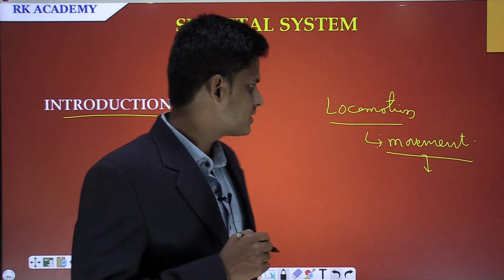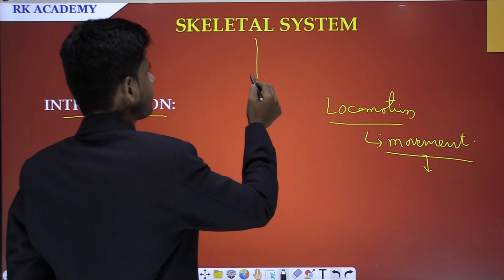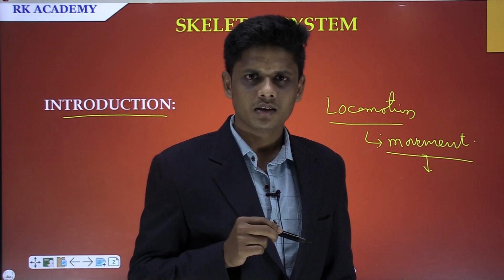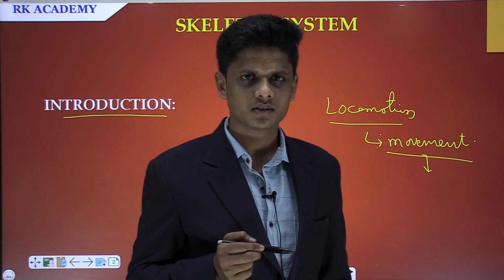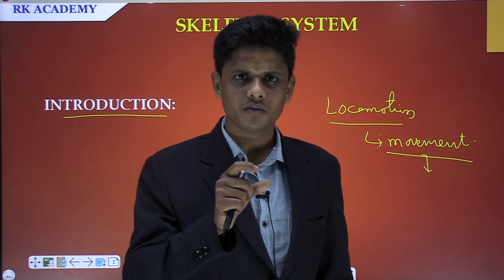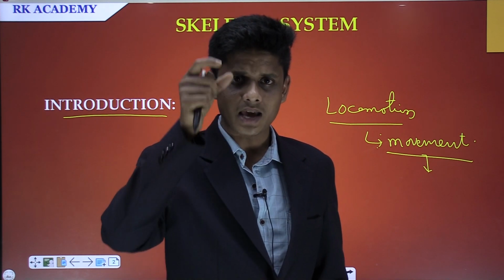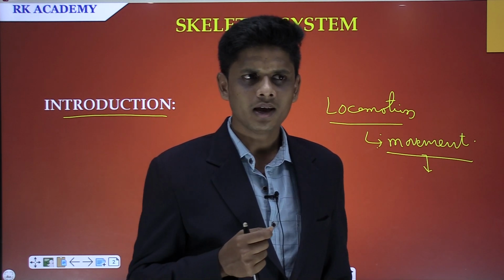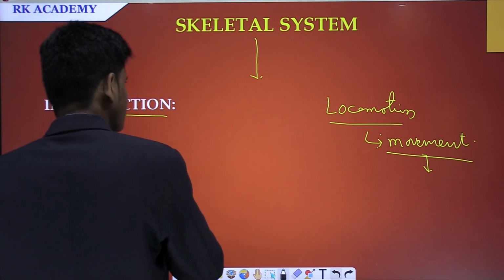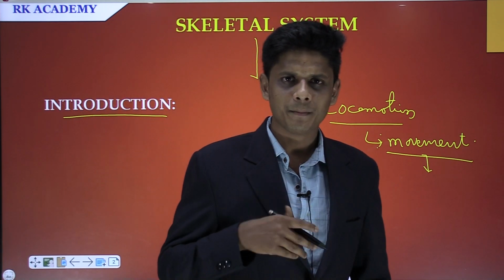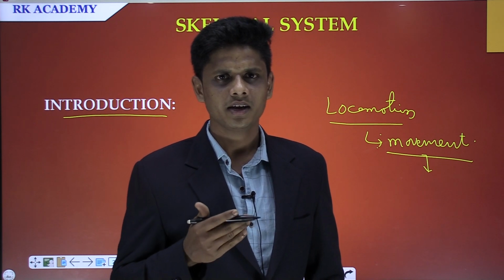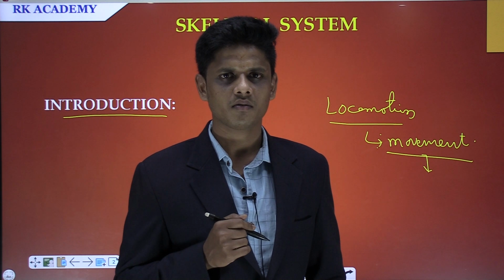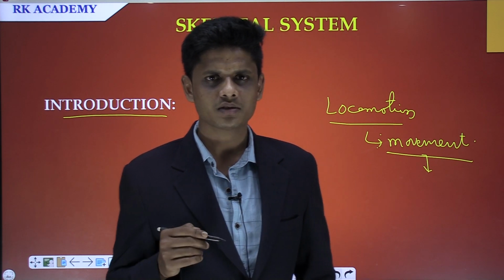The main component of the skeletal system is the skeleton. The skeleton is made up of bones, and such bones are arranged in an order to give a particular structure to our body. Based on the presence of the skeleton, it is further divided into endoskeleton and exoskeleton.